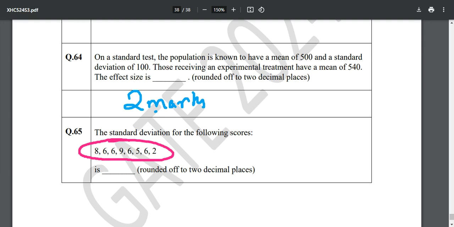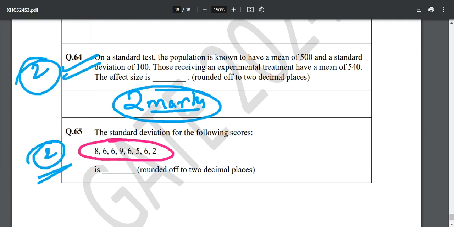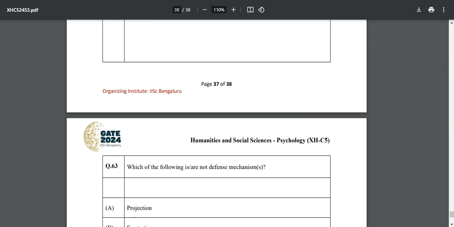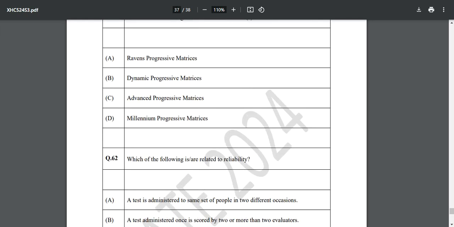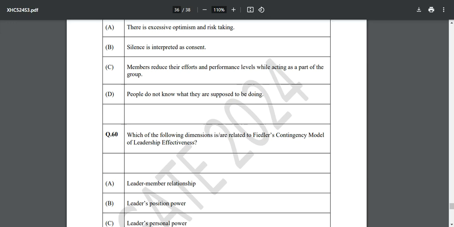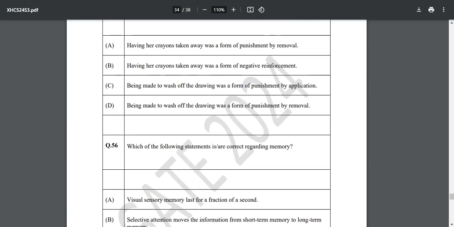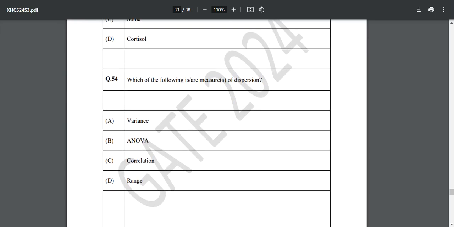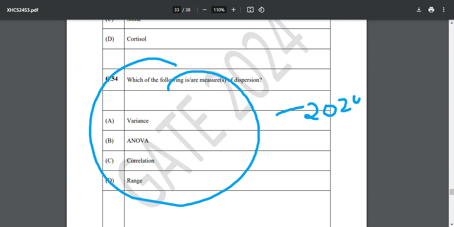If you know how to calculate this, you can easily achieve 2 marks over here. So these are the types of paper pattern which you will be getting for your examination. These are the MSQ types, and then for 1 mark you will be having the MSQ type, MCQ type. See which of the following are measures of dispersion. The same question is repeated in your UGC NET 2024 June session.